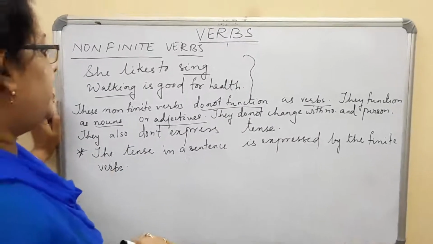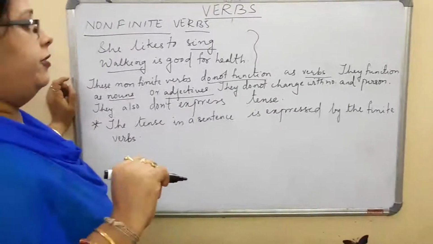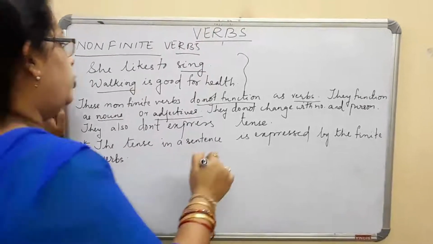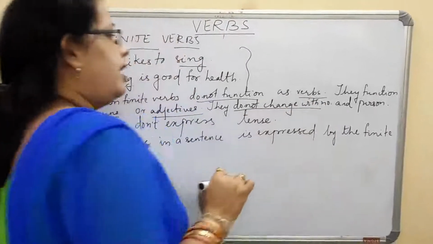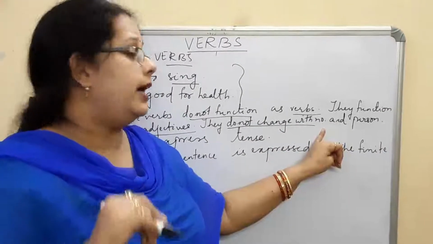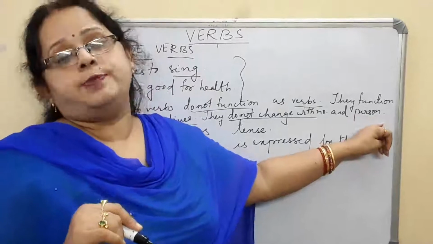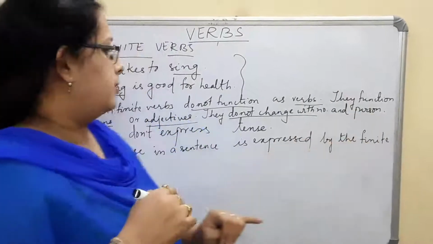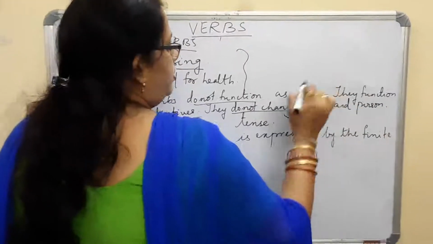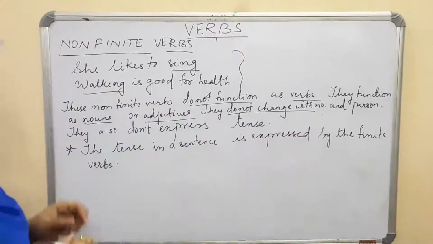Now the next thing is, finite verbs change with the number and the person, but here they do not change with the number and person. Number means, again I am repeating, singular and plural. Person means first person, second person or third person. So they do not change with number and person of the subject of a sentence.